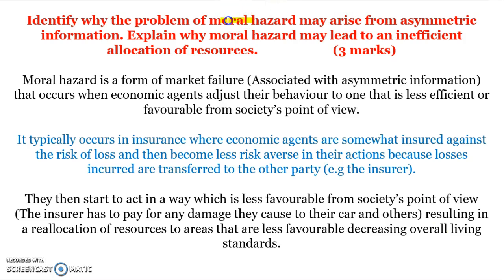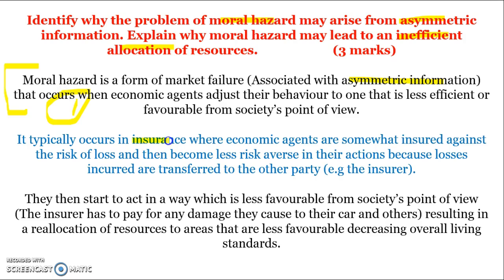Identify why the problem of moral hazard may arise from asymmetric information and why it leads to an inefficient allocation of resources. So moral hazard is a form of market failure associated with asymmetric information. It occurs when economic agents adjust their behaviour to one that is less efficient from society's point of view. So one mark for defining what moral hazard is.